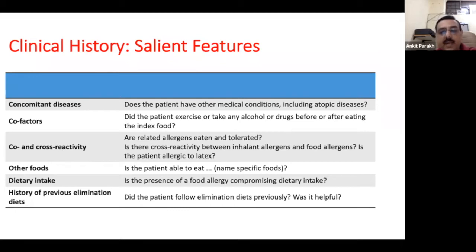And we also need to look at, is the food allergy compromising the dietary intake, and how is the nutrition of the child going on, because you have to supplement this child. And we also need to know if the child has actually followed elimination diets previously, and what happened when this elimination diet was given to this child.